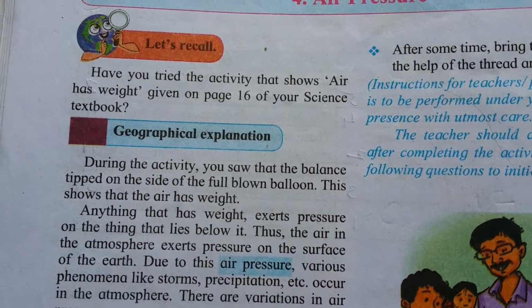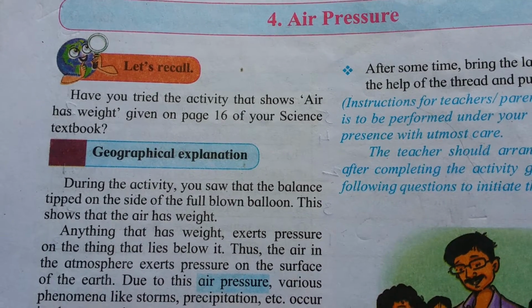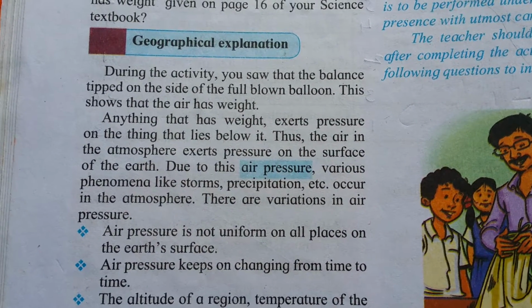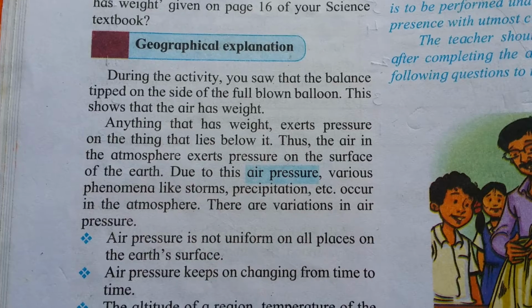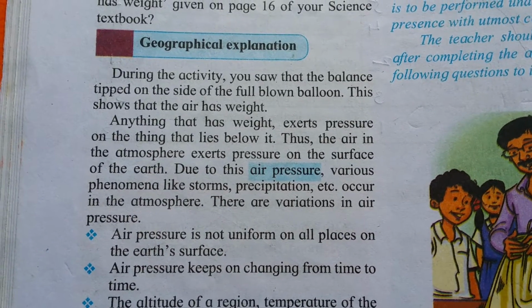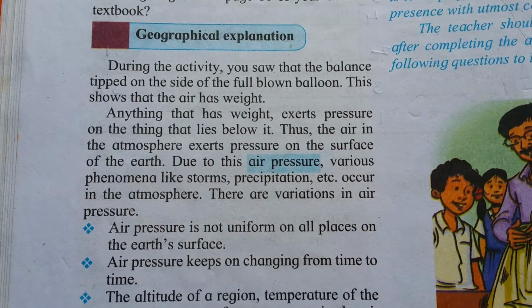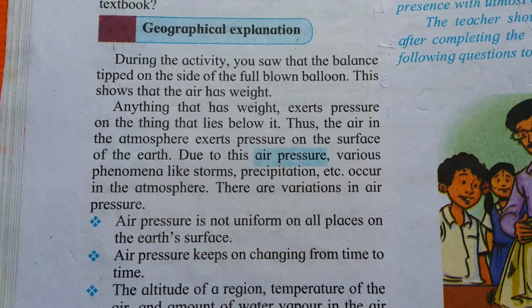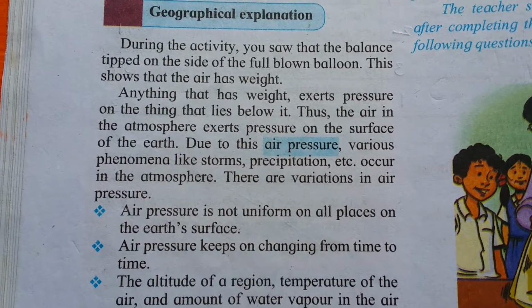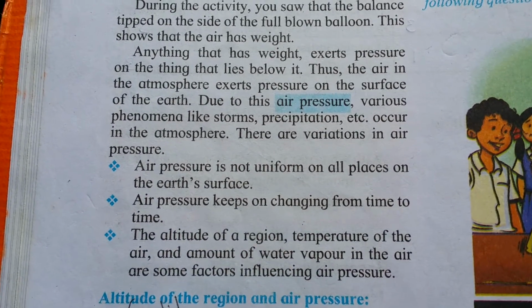Due to this air pressure, various phenomena like storms, precipitation, etc. occur in the atmosphere. There are variations in air pressure. Air pressure is not uniform on all places of the Earth's surface. Air pressure keeps on changing from time to time. The altitude of a region, temperature of the air, and amount of water vapor in the air are some factors which influence the air pressure.